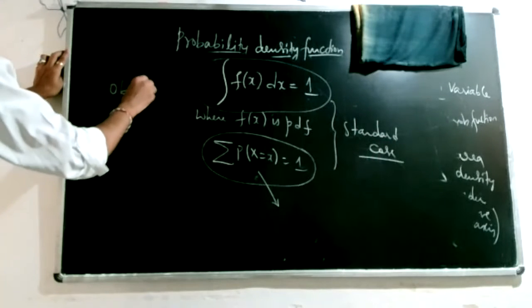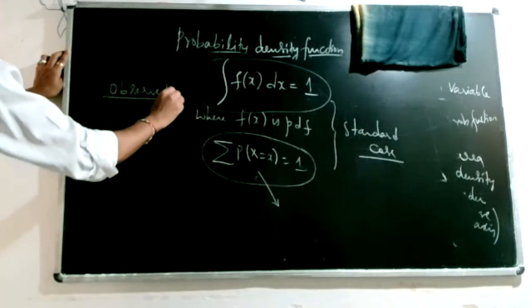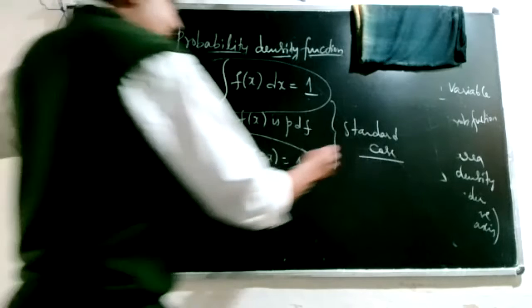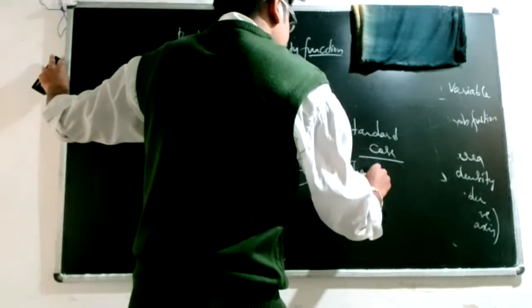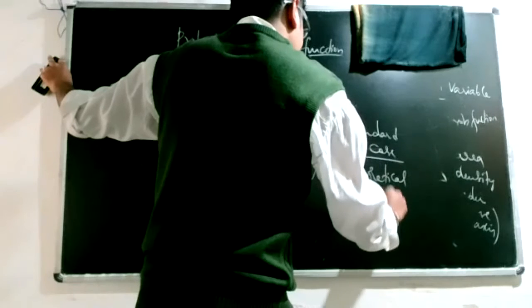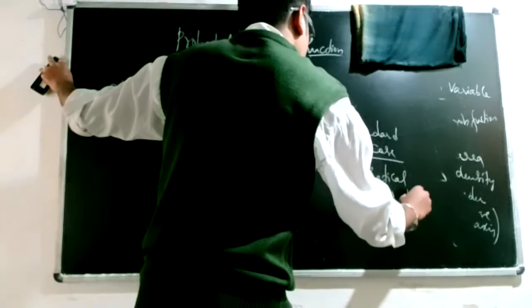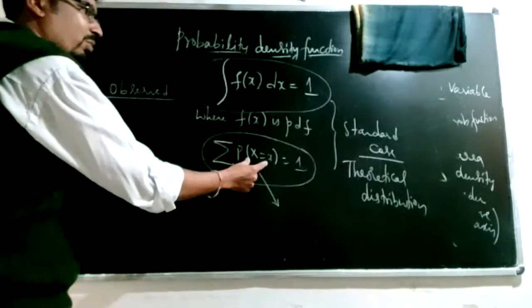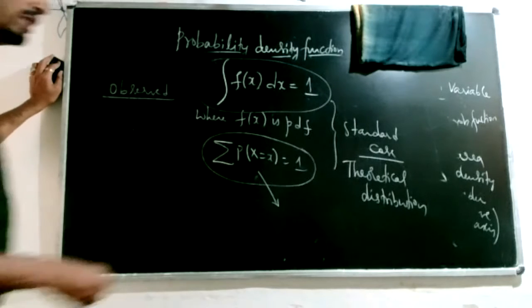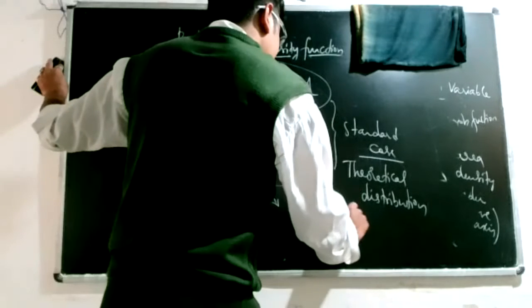You are observing some data, and based on the observation, you are creating the probability distribution. In the field of statistics, you can come up with your p of x as a formula, f of x as a formula, based on certain theoretical results and theorems.